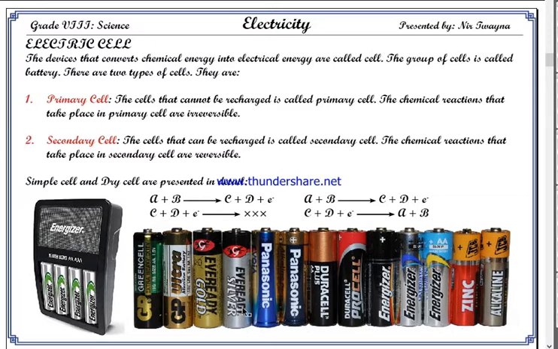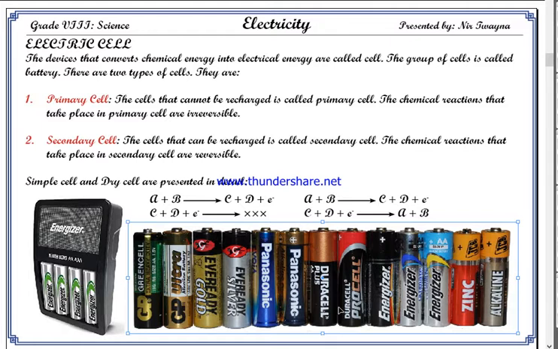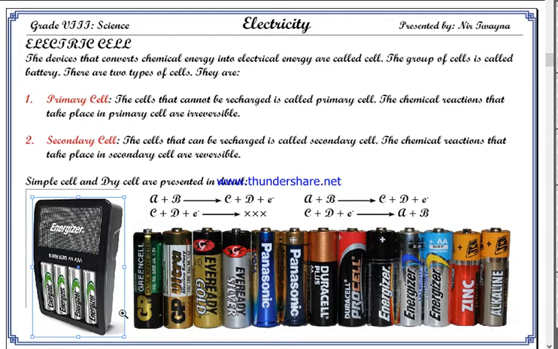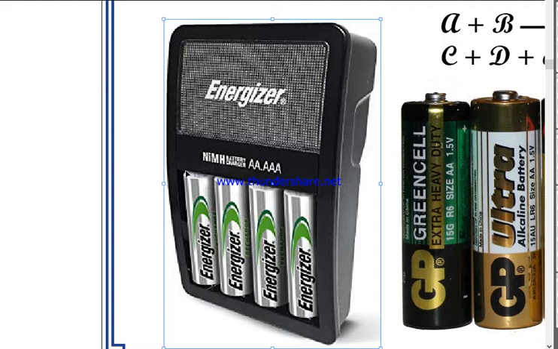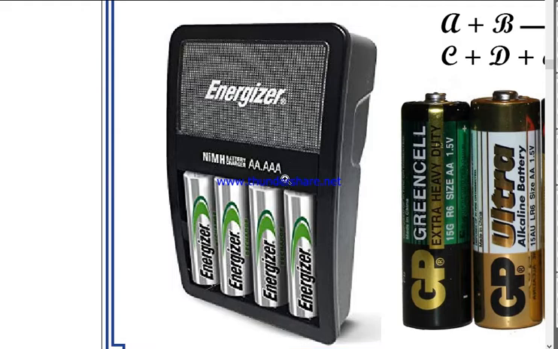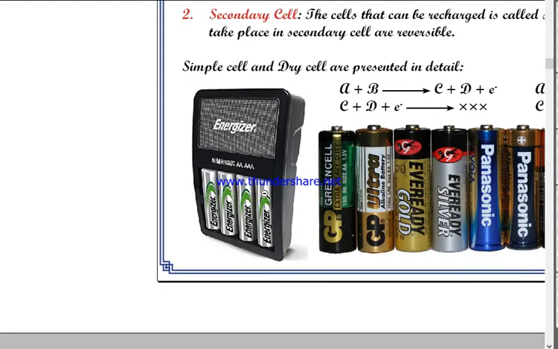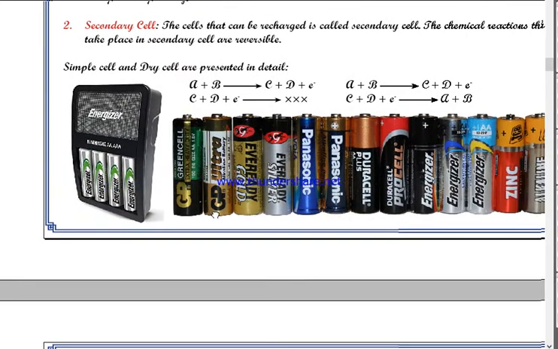Like here you can see this battery, it says it's alkaline. Alkaline batteries are mostly rechargeable. These alkaline batteries, Energizer batteries, are mostly rechargeable. However, this Everyday battery and other batteries which are found in the market are non-rechargeable. In this diagram you can see a battery charger. It is connected to a source of electricity, and it supplies electricity or electrons to the battery, and the reaction inside the battery is reversed by that electricity.